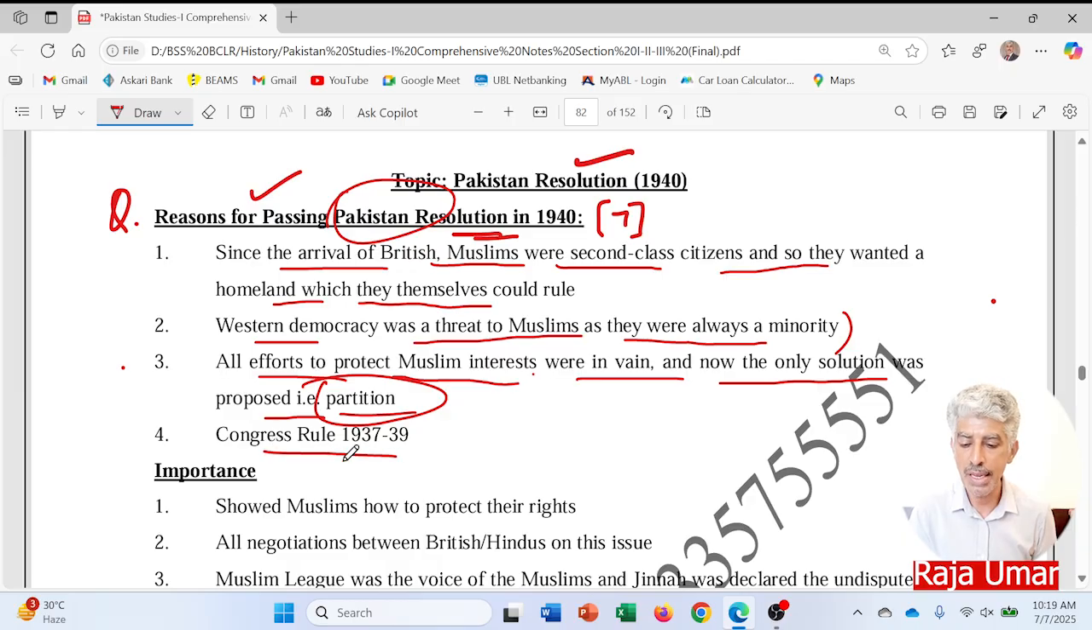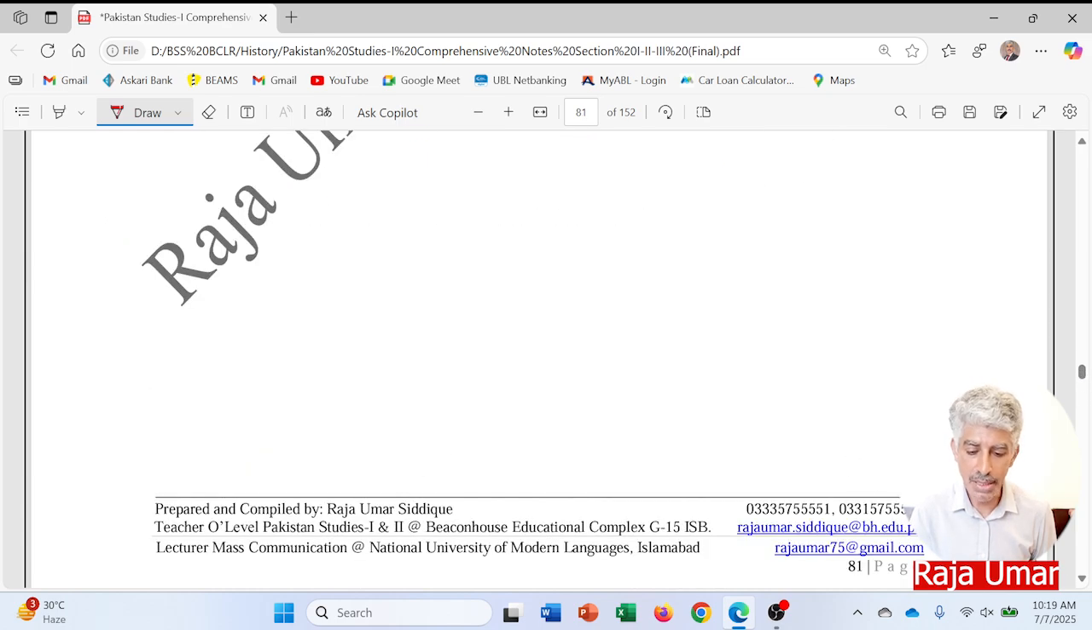So the Congress rule of 1937 to 1939 proved how Muslims would be treated in the subcontinent if there were no partition. This proved how cruel and how fatal the Hindus were against the Muslims. So keeping in view all these things, Muslims started thinking of having their own homeland, that is Pakistan, which was demanded in the Pakistan Resolution of 1940. So now the next thing, that is the importance.